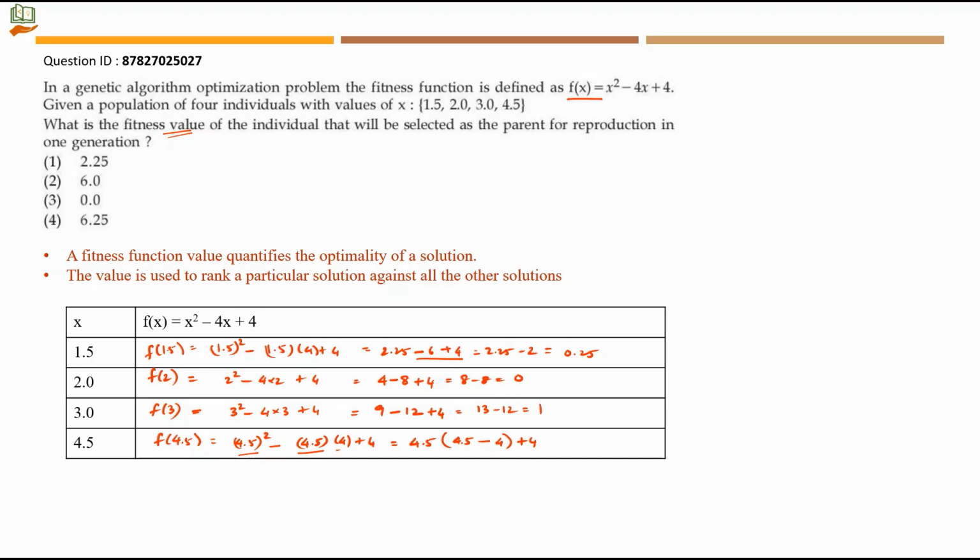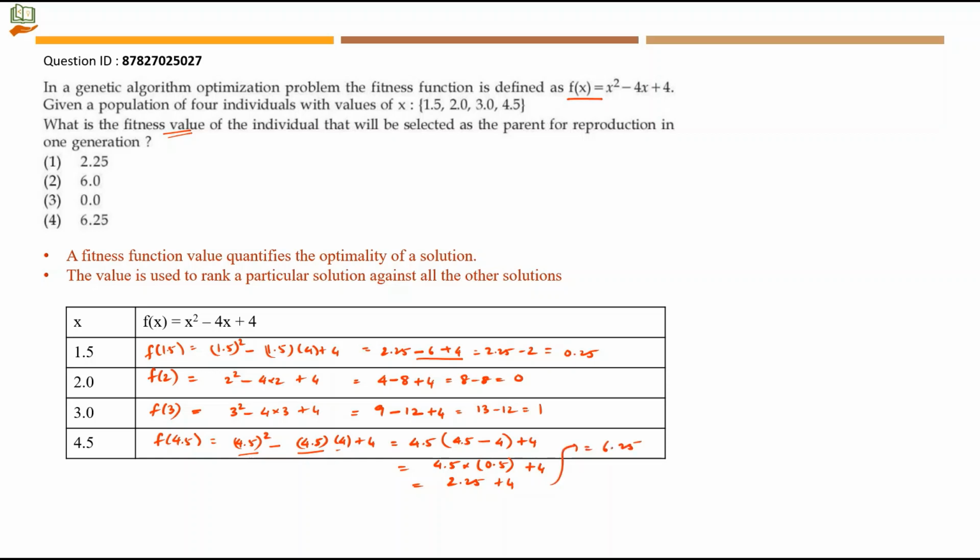That's why I took this, instead of multiplying 45 into 45 and adjusting the points, we can go with this option. So this will be 4.5 into, what is 4.5 minus 4? It is 0.5, then plus 4. So this will be 4.5 into 0.5 will give 2.25. Then this plus 4 will be here. So 2.25 plus 4 will give 6.25.